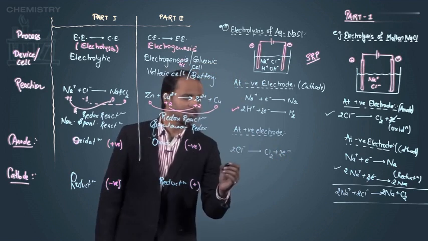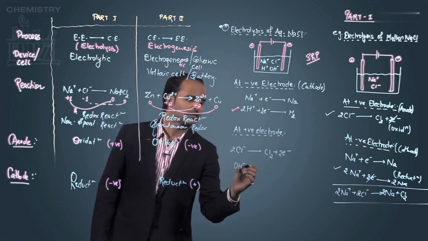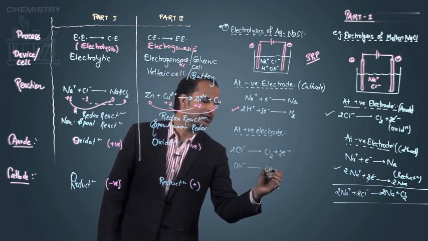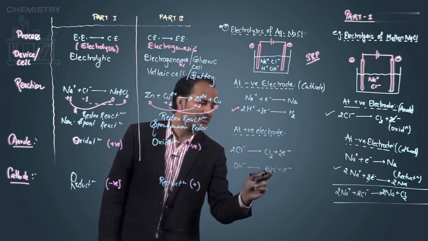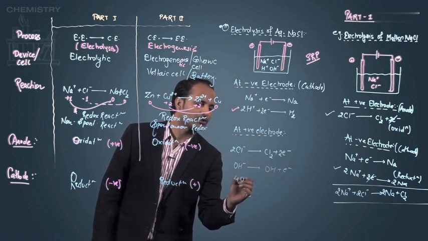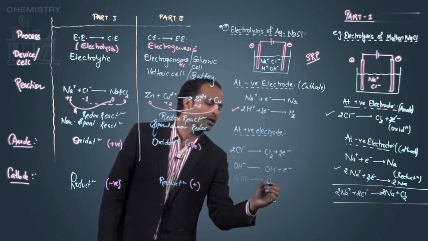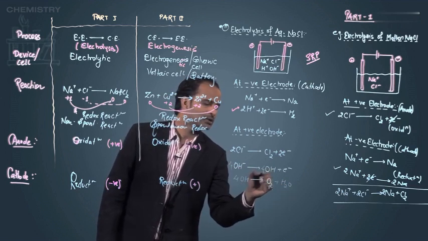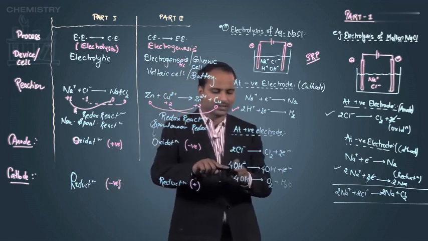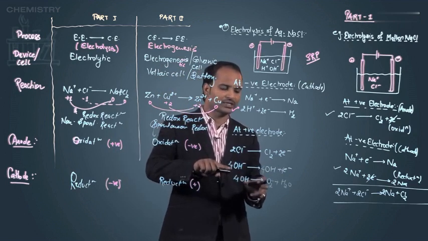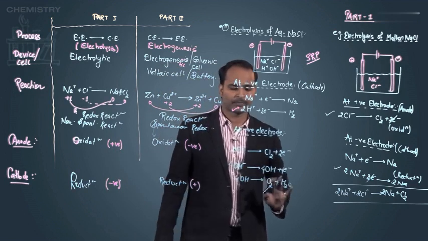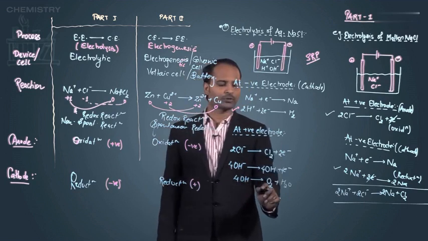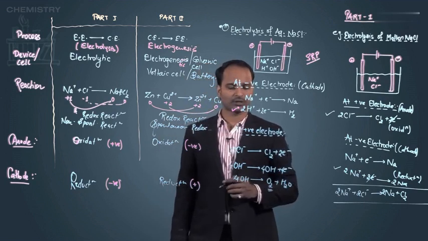And if OH minus ion is reaching, then OH minus will give you OH plus an electron, but OH does not exist in this form. So 4 molecules of OH will give you O2 and water. Ultimately I can say this reaction is 4 OH minus ions giving O2 plus water. So if OH minus ion is approaching, then it will produce O2 after the oxidation.